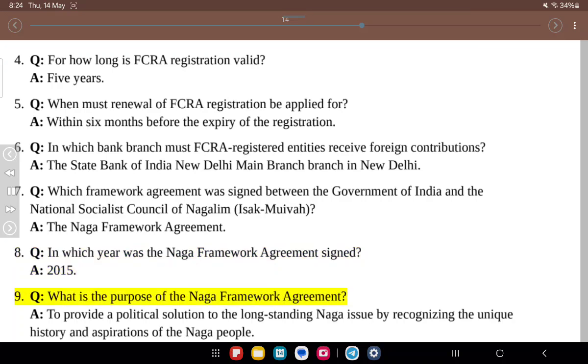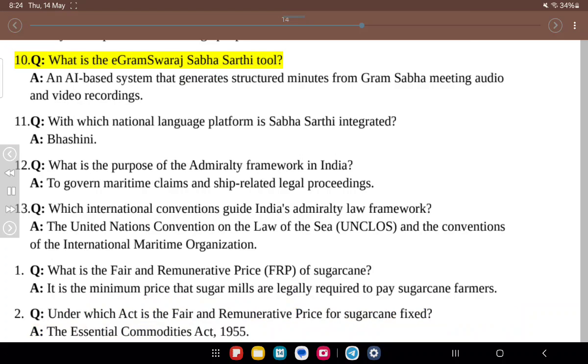9. Q. What is the purpose of the Naga Framework Agreement? A. To provide a political solution to the long-standing Naga issue by recognizing the unique history and aspirations of the Naga people. 10. Q. What is the e-Gram Swaraj Sabha Sarthi tool? A. An AI-based system that generates structured minutes from Gram Sabha meeting audio and video recordings.